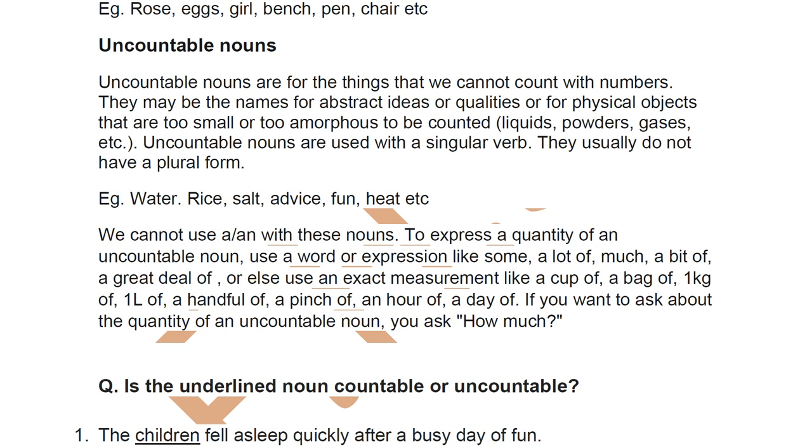You're talking of hair. Hair also, you are never going to say count your hair. Are you counting your hair? Can you say how many hair you have on your head? No, that's why it's never in the plural. You never say hairs, you will always say hair, because everyone has lots of hair on their head. They don't have hairs on their head, they have hair on their head. If you want to talk of one hair, you will say a strand of hair.